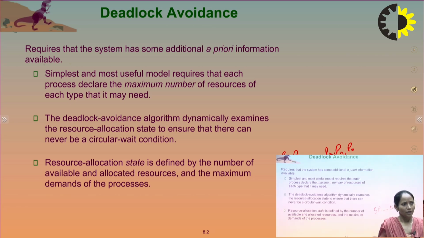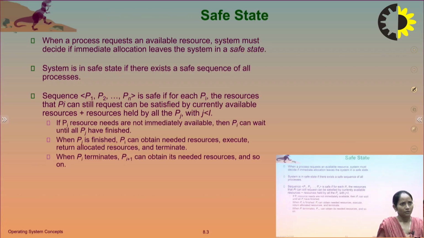The third one is that the resource allocation state is determined by the number of available and allocated resources and the maximum demand of the processes. There is a concept of safe state. When a process requests an available resource, the system must decide if immediate allocation leaves the system in a safe state. The system is in a safe state if there exists a safe sequence of all the processes, meaning if every process one by one completes its execution. If there is a safe sequence, then there is a safe state.